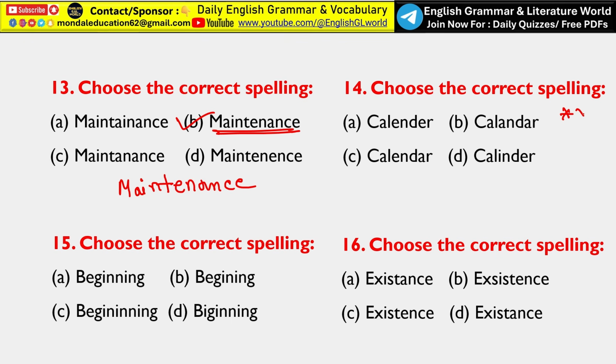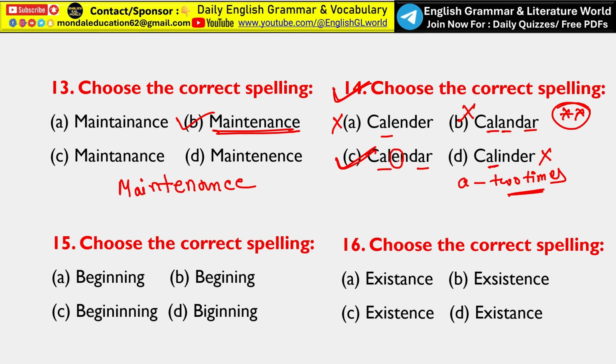So tell me the correct spelling of the word calendar. In the spelling of calendar, we need A two times. Okay, A two times. That means here A is two times given. So here A is one time given, that means option A is not the correct answer. Here A is also three times given, so that is totally inappropriate. Here A is one time given, so D should be eliminated. So only remaining option C is the correct answer. That is calendar. So here E is constant.